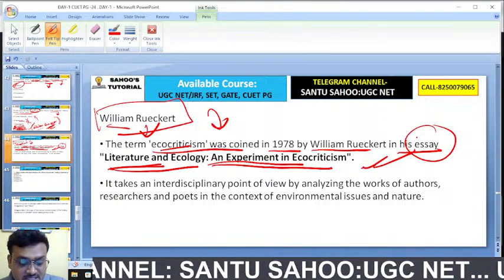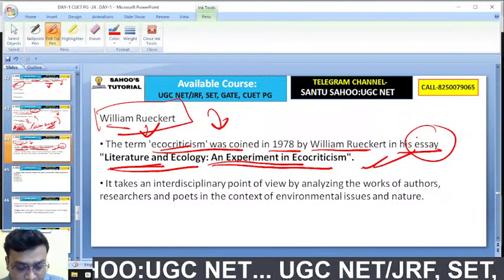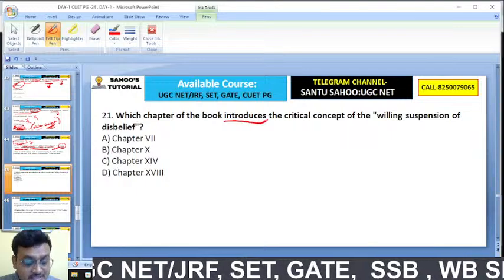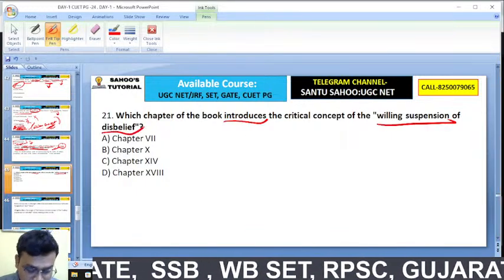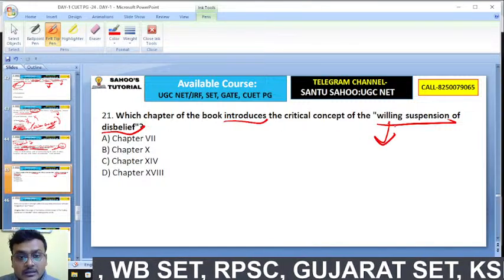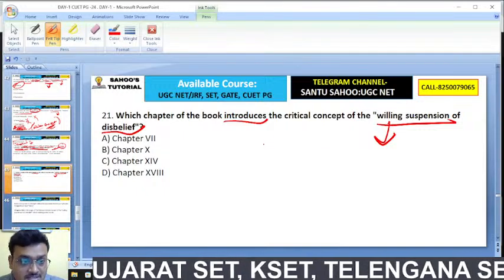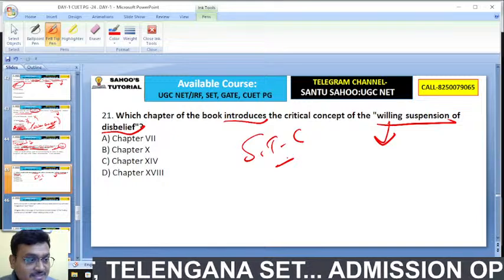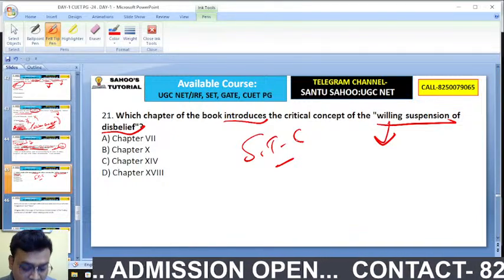The Shepherd's Calendar is by Spenser, not by Philip Sidney. Shepherd's Calendar by Spenser. Okay. Chalo. Which chapter of the book introduces the critical concept of willing suspension of disbelief? Now, here, dekho, who is giving this concept? Samuel Taylor Coleridge. Samuel Taylor Coleridge is giving this willing suspension of disbelief.